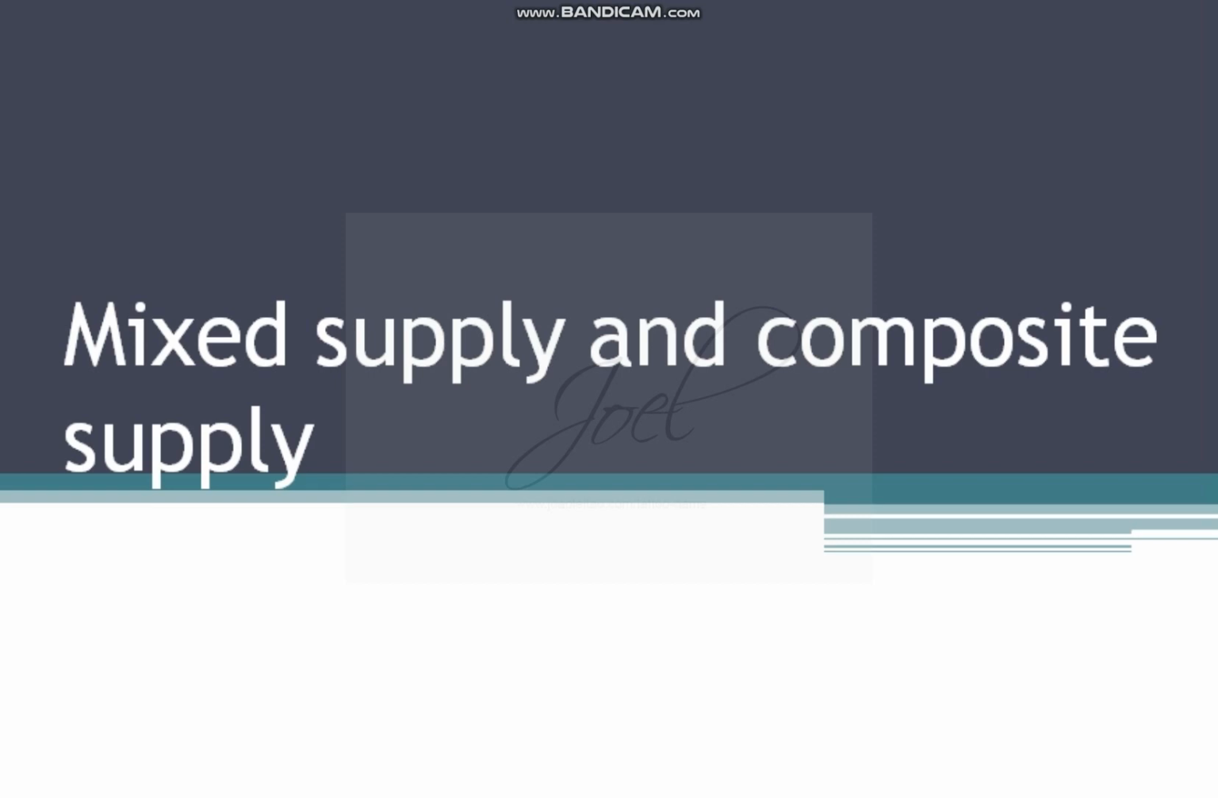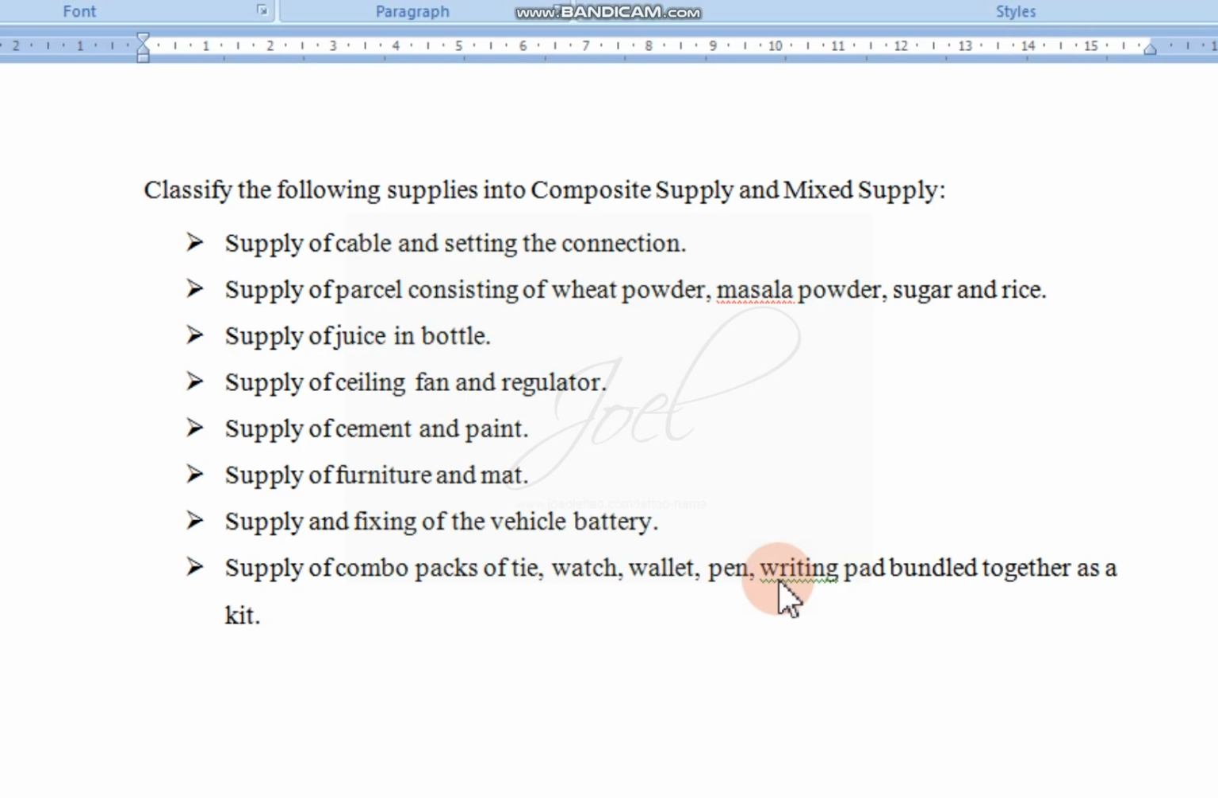So to understand in a better way, we are going to solve one particular example. Yes, so this is the example problem. Now various types of supplies are given, and we will differentiate them. You have to write this problem by seeing this in your book. Maybe 3, 4, 5 extra problems you are going to work out, but this is the problem you have to solve. First we write the problem, later we classify them as composite supply or mixed supply.